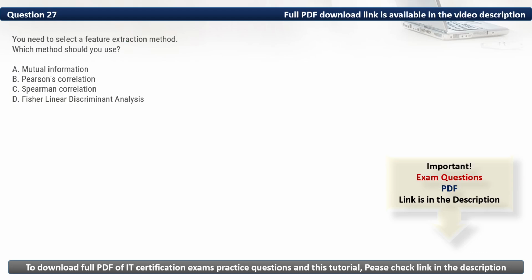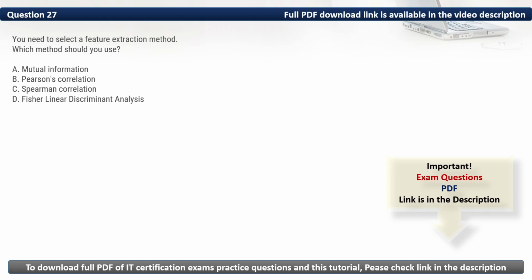Question 27. You need to select a feature extraction method. Which method should you use? Firstly, let's eliminate the incorrect options. We have A, mutual information. It measures the dependency between variables but does not extract features. Then we have B, Pearson's correlation. It measures linear relationships between variables but does not perform feature extraction.